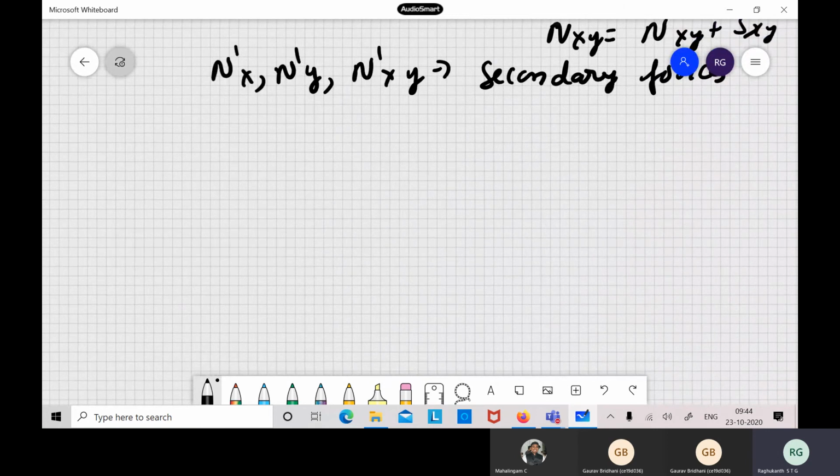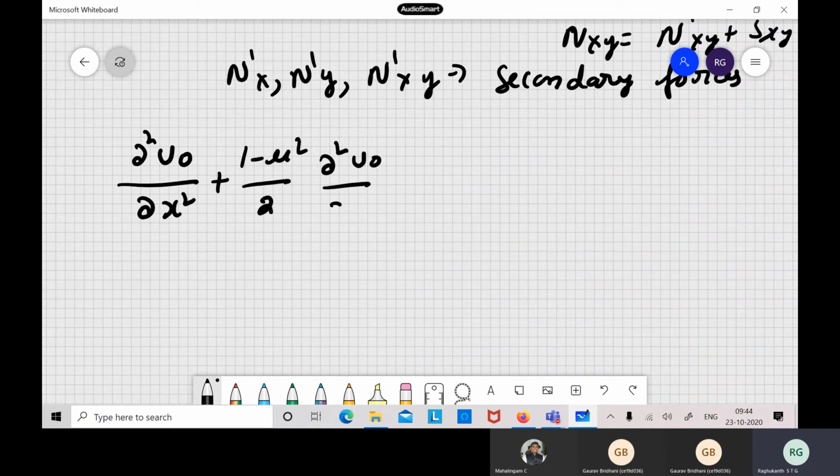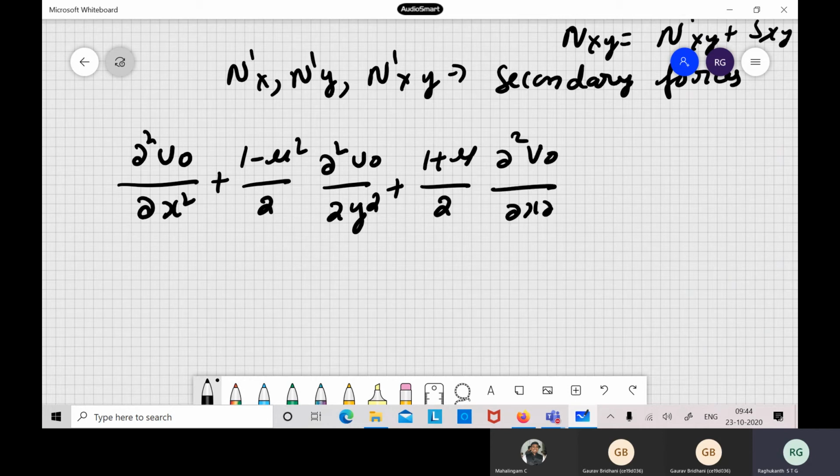There are three equations. The first: dou square u naught by dou x square plus (1 minus mu) by 2 dou square u naught by dou y square plus (1 plus mu) by 2 dou square v naught by dou x dou y minus mu dou w by dou x equals 0.